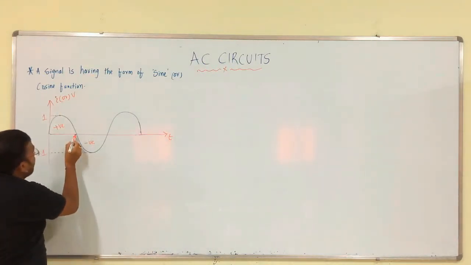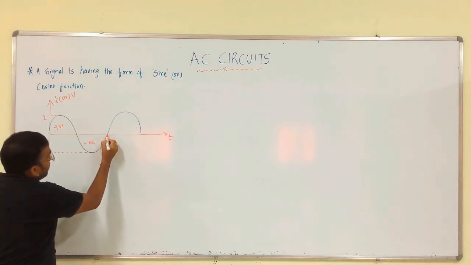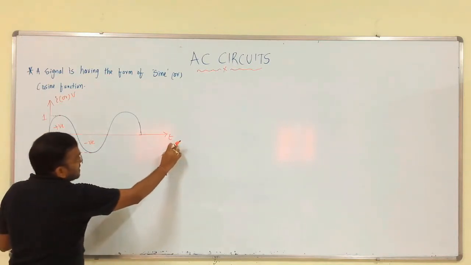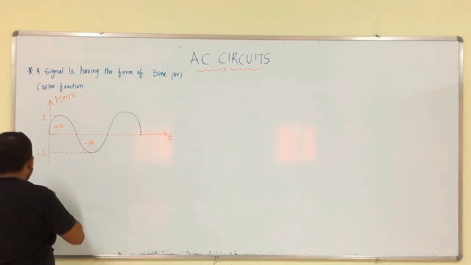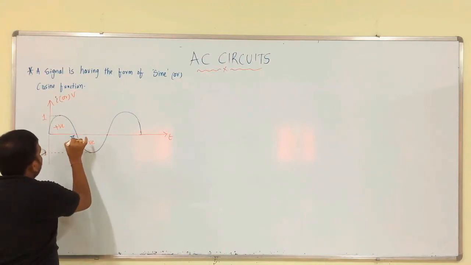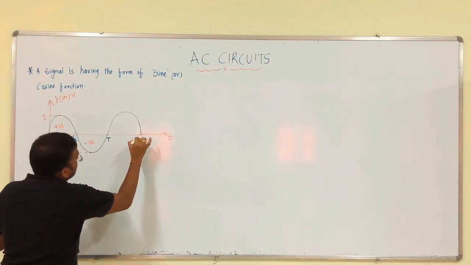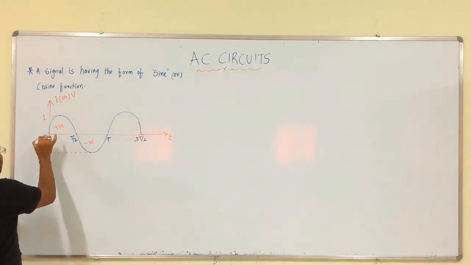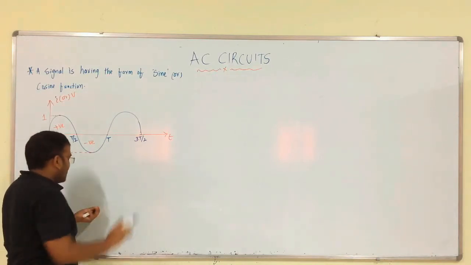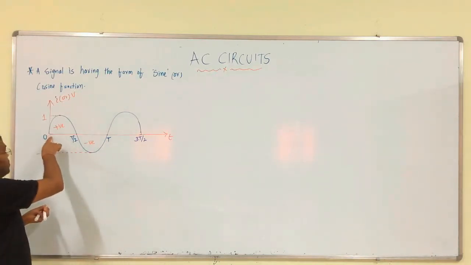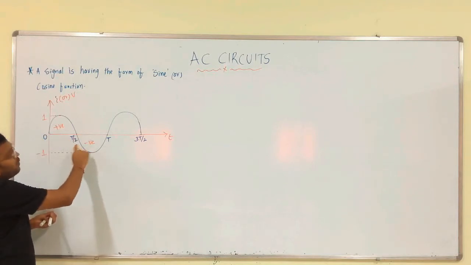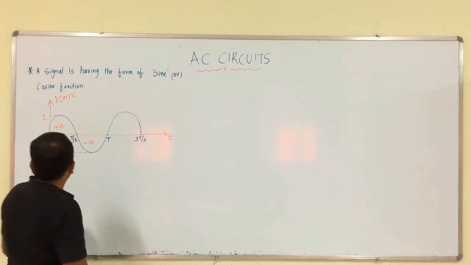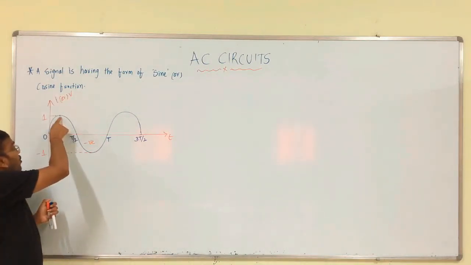So, what is this point on x axis, and like that what is this point? Let us say x axis represents time period. Let us say this is T by 2, this is T, this is 3T by 2. Okay? We have different instants at this x axis, that is at this instant the time is 0, at this instant the time is T by 2, at this instant T, like that 3T by 2, 2T like that. Okay?